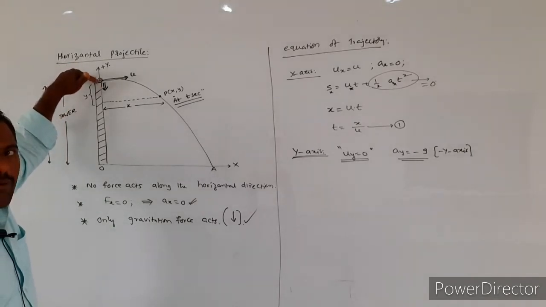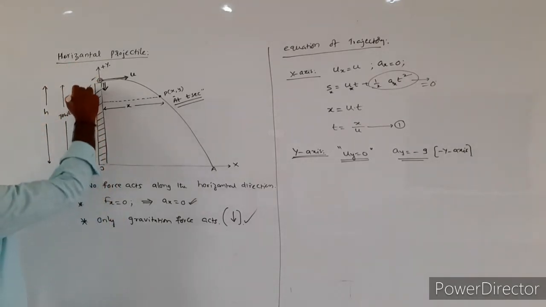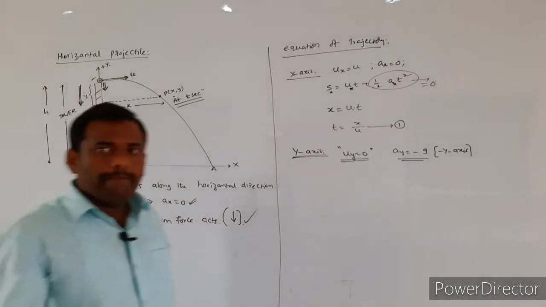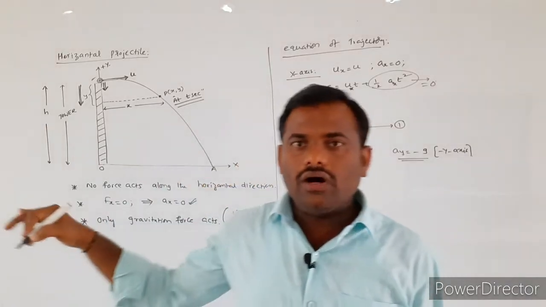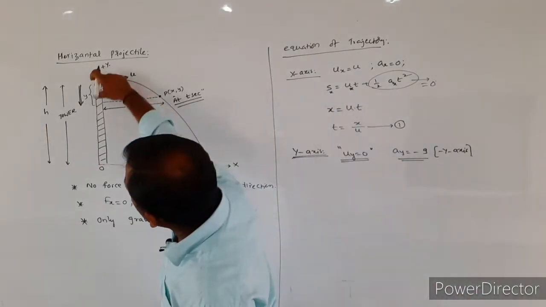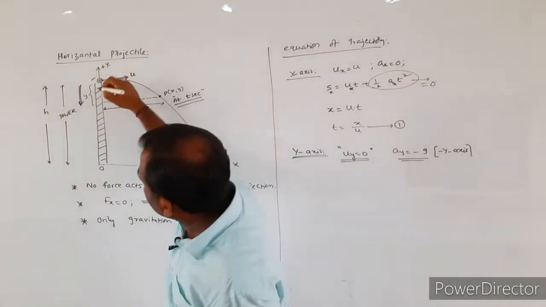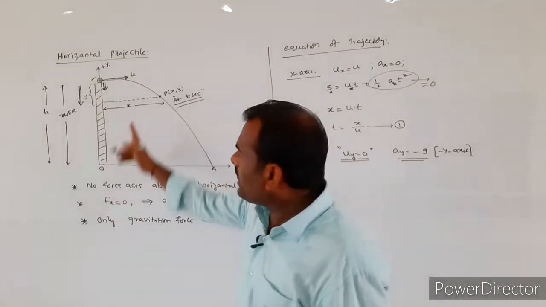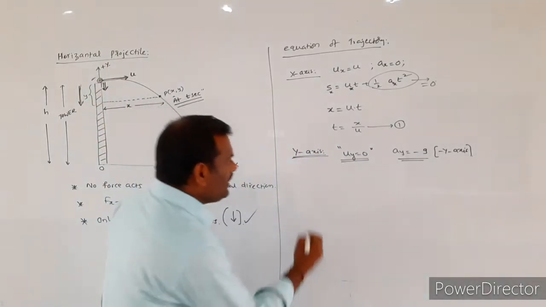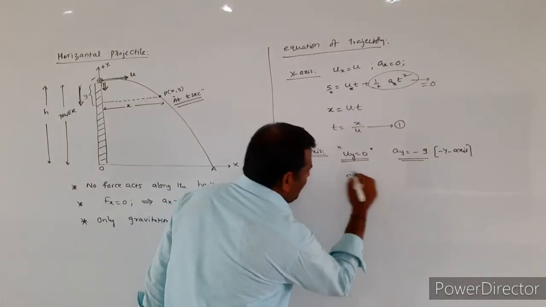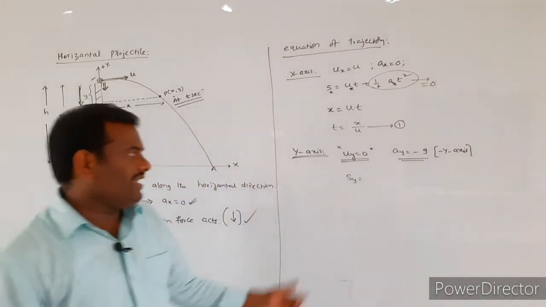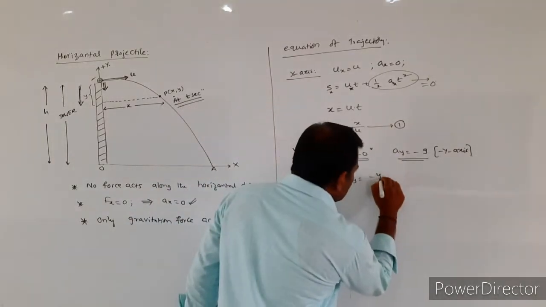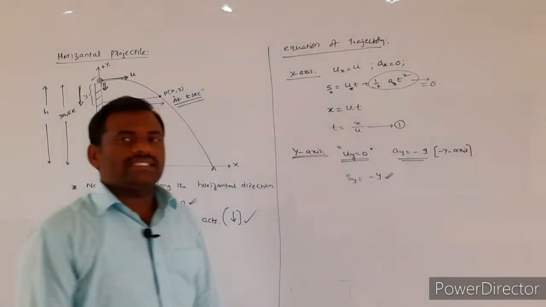Displacement is measured from the point of projection only, so this displacement value will be measured in which direction? Downward direction. From here to here I measured this value, and that value is measured in the downward direction. So the displacement along the y-axis will be taken as s suffix y. That value is also written as minus y.